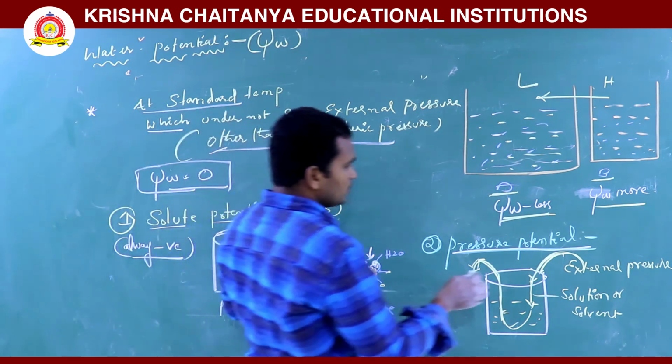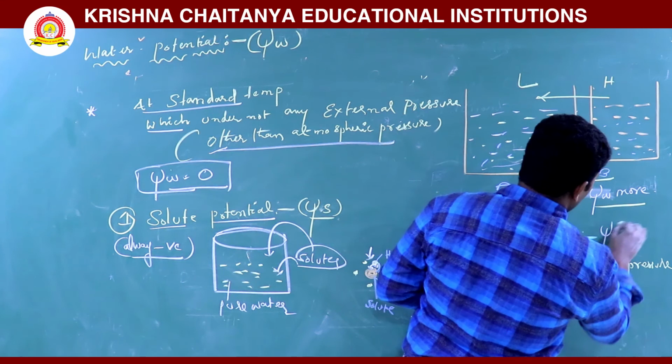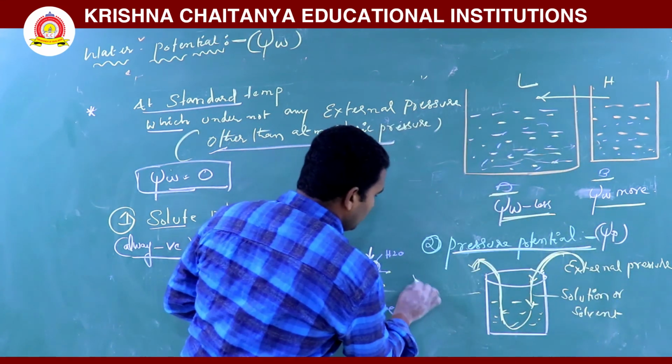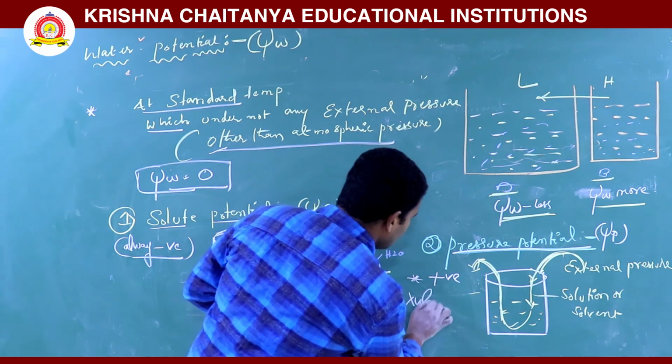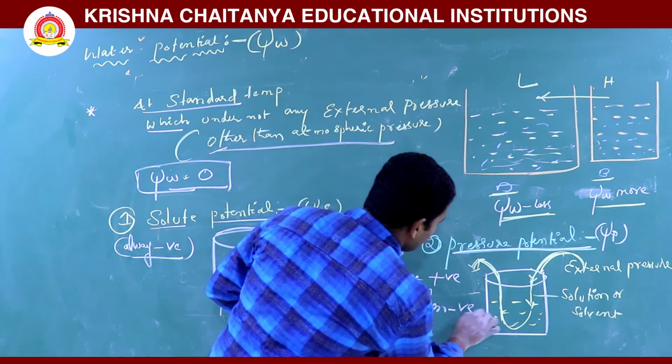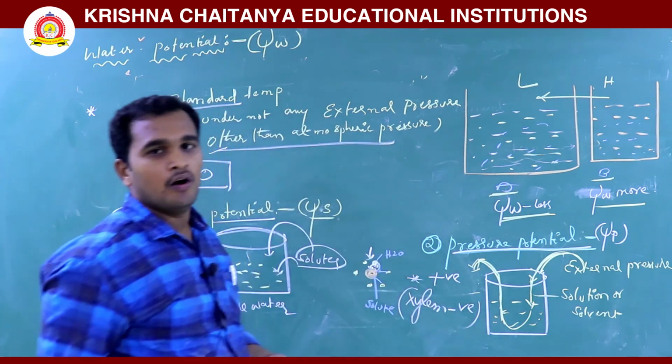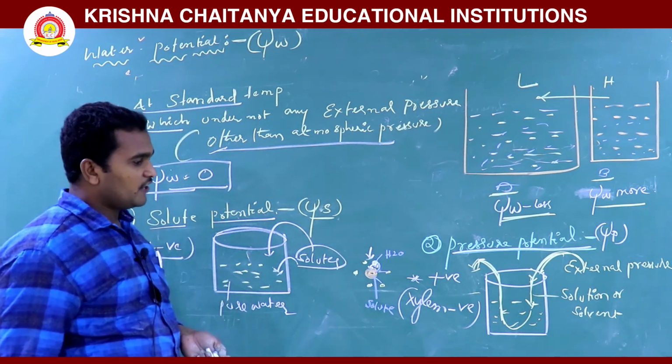It is denoted as psi p. Here mainly it is a positive pressure; in xylem it is a negative pressure, because it sucks the water from root to leaf region.